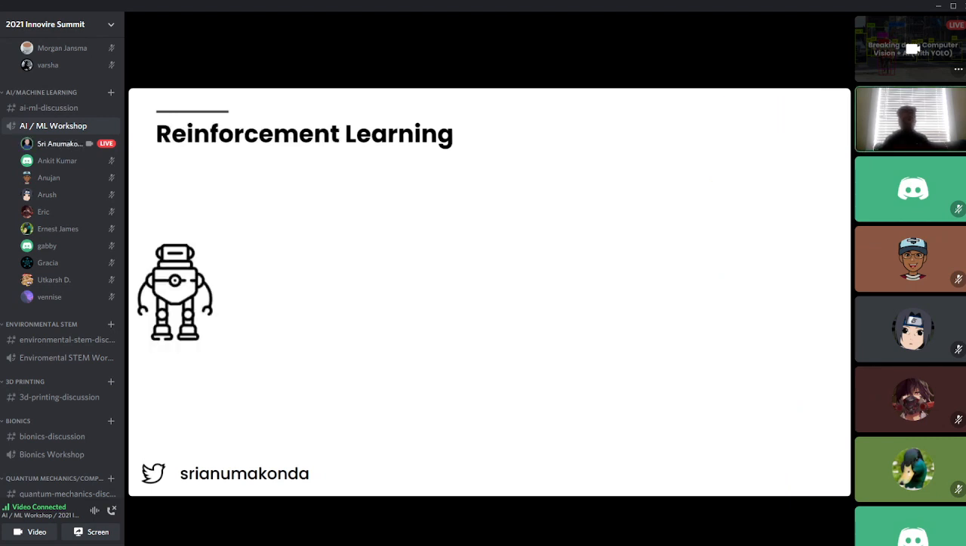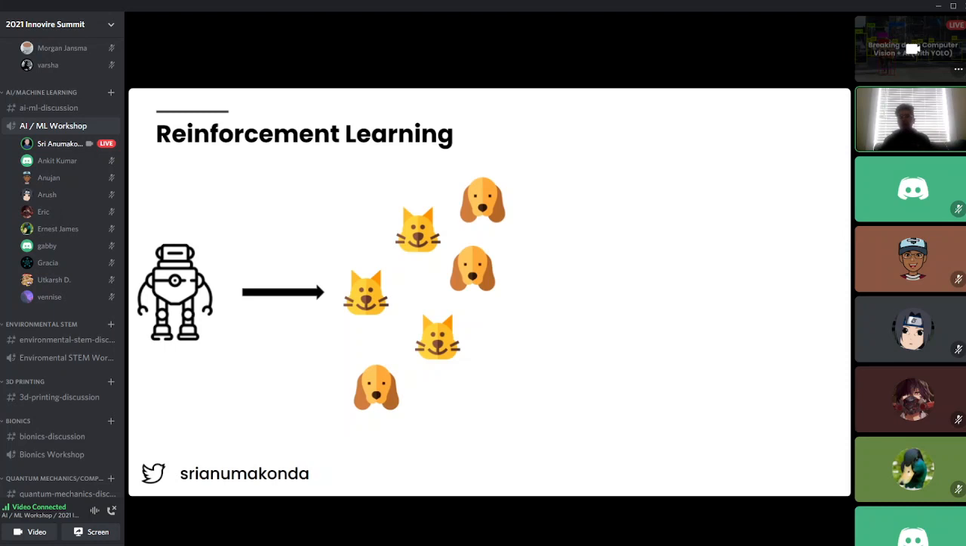Reinforcement learning is a bit different, but I personally think it's the most interesting of all three types of ML. So reinforcement learning works like this. Let's say I'm a robot, and I'm put in an environment where there's just a bunch of dog and cat images. The way this works is through something known as a reward system. What that basically means is, if you study, your parents might be happy for you. That's kind of the same thing going on here.